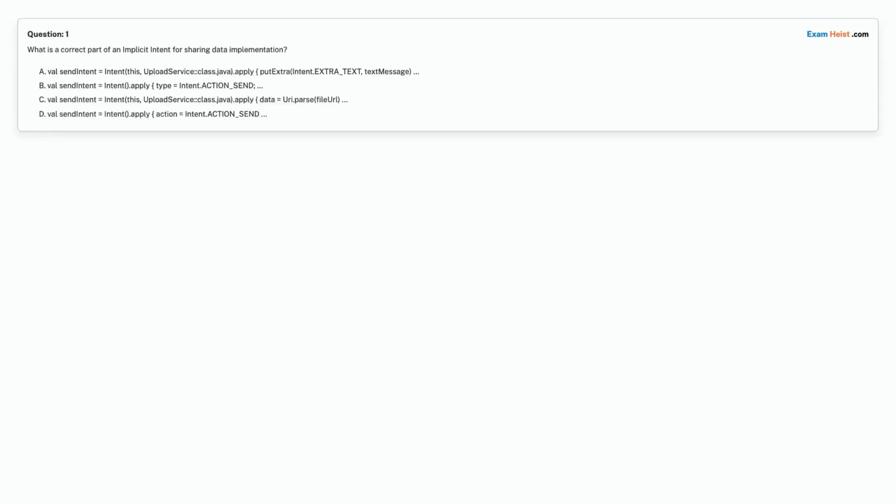Option A. val sendIntent = Intent(this, UploadService::class.java).apply { putExtra(Intent.EXTRA_TEXT, textMessage) }. Option B. val sendIntent = Intent().apply { type = Intent.ACTION_SEND }. Option C. val sendIntent = Intent(this, UploadService::class.java).apply { data = Uri.parse(fileUrl) }. Option D. val sendIntent = Intent().apply { action = Intent.ACTION_SEND }. Choose the correct answer.